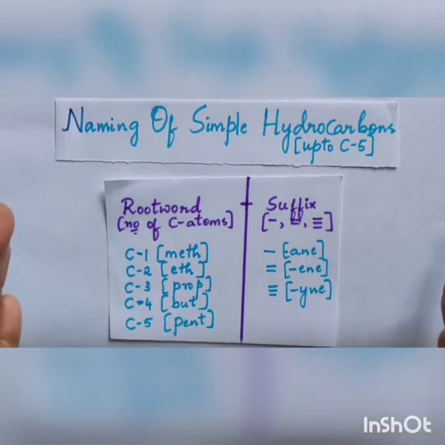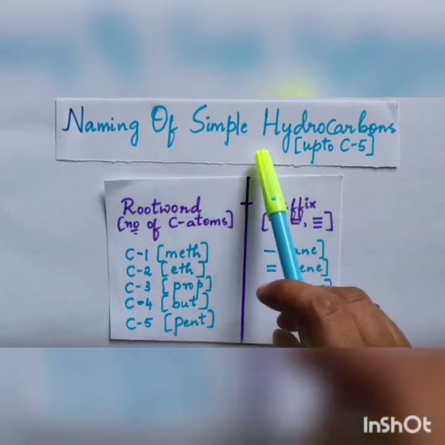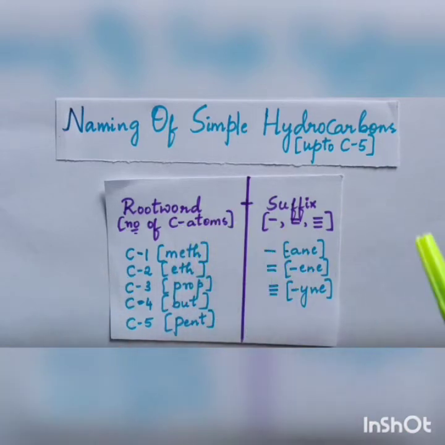So you have to keep in mind this part, that is root word and suffix, for the simple hydrocarbon naming. Root word is nothing but the number of carbon atoms, and suffix represents whether between the carbon atoms a single bond is there, a double bond is there, or a triple bond is there.